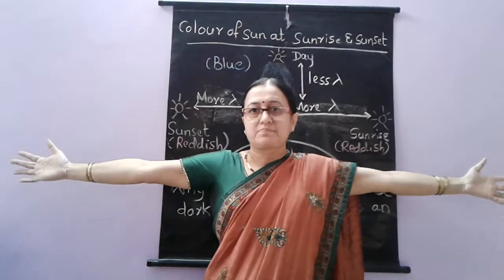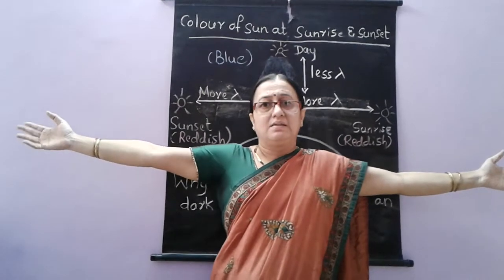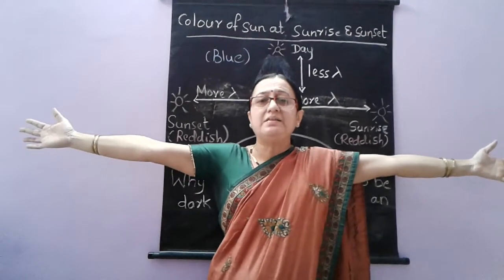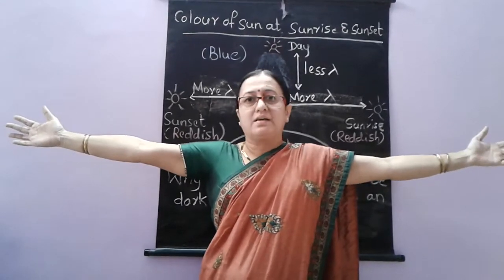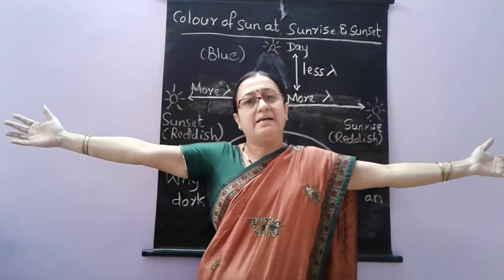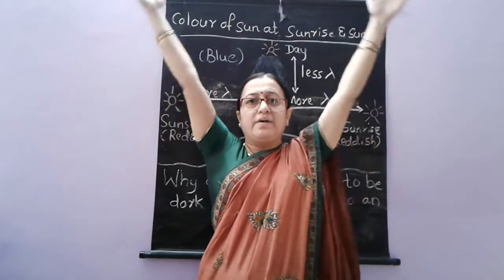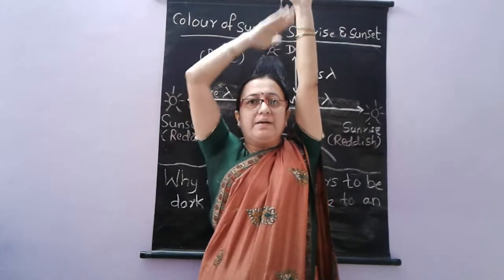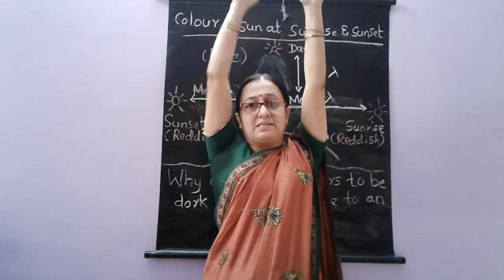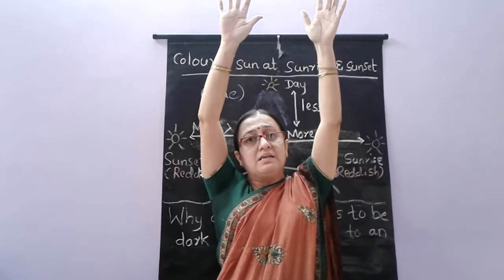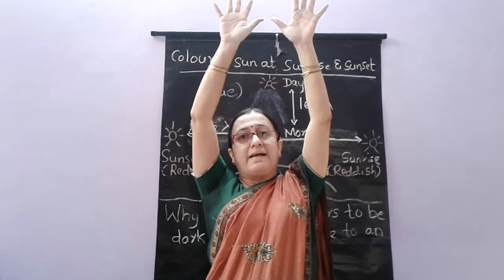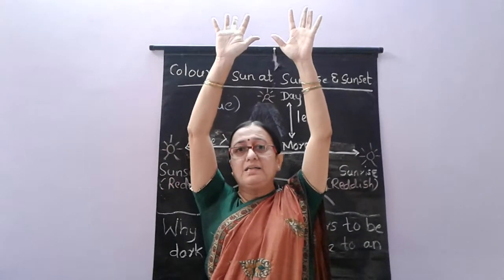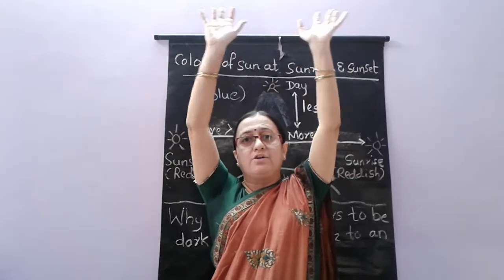Just we can see here. If we take my hand as the sun here, the wavelength is more now, so the hand is far away. The red color does not scatter, and other colors will scatter. As we move it up, the distance decreases, so the wavelength decreases. When the wavelength decreases, the blue color will not scatter, but other colors will scatter. That is why we can see a bluish sky during the daytime here.